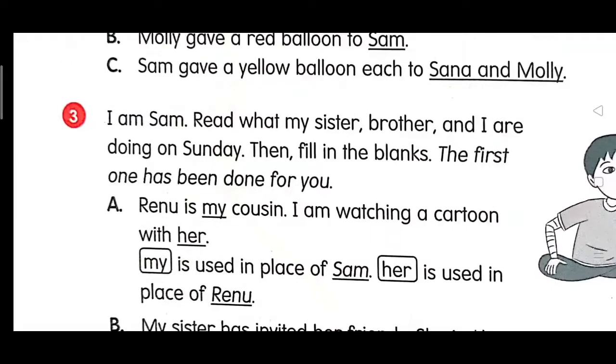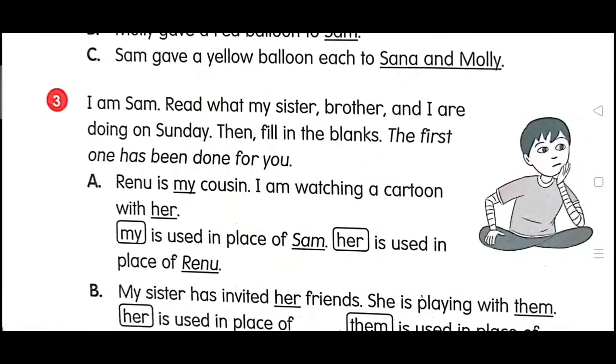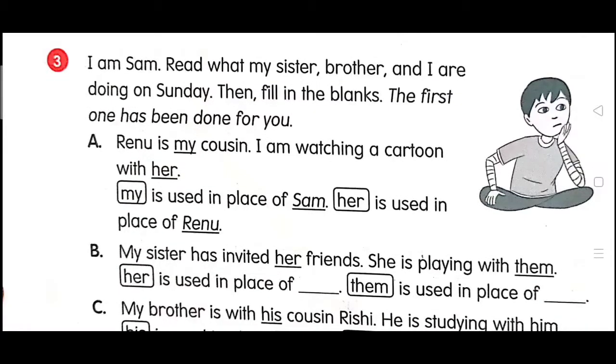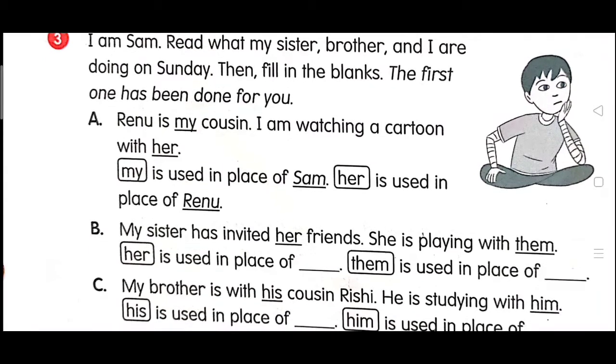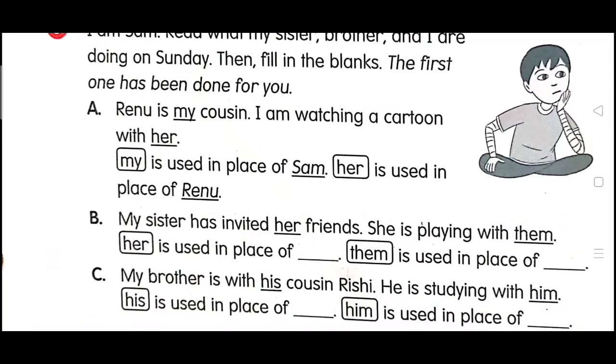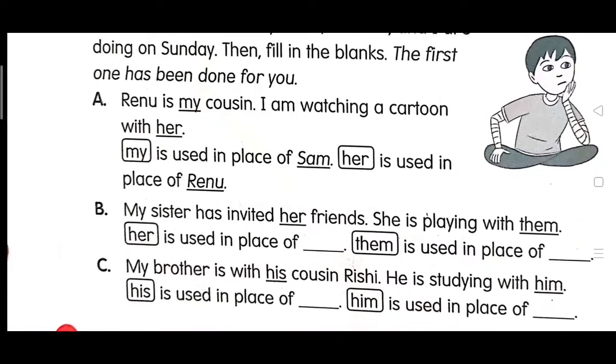Now in question number 3. I am Sam. Read what my sister, brother and I are doing on Sunday. Then fill in the blanks. The first one has been done for you. What will you do here? Yes, like in first question it is done for you. Renu is my cousin. I am watching a cartoon with her.